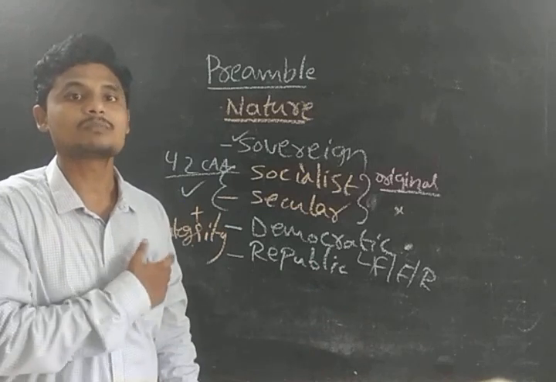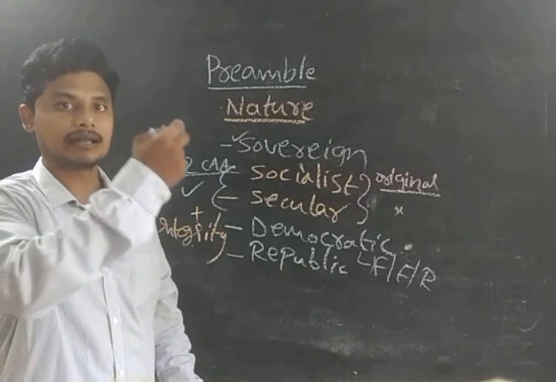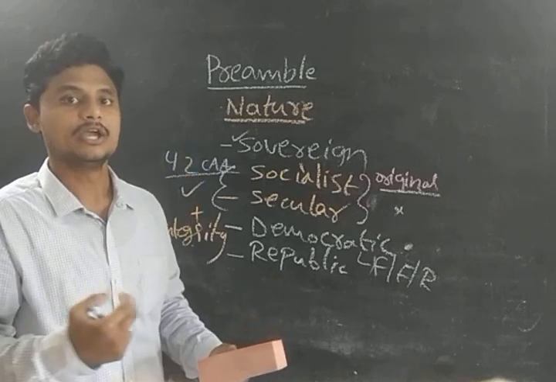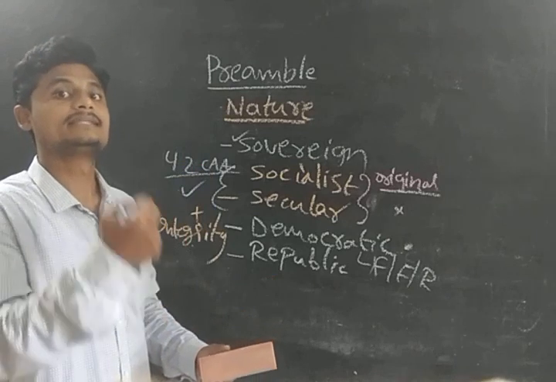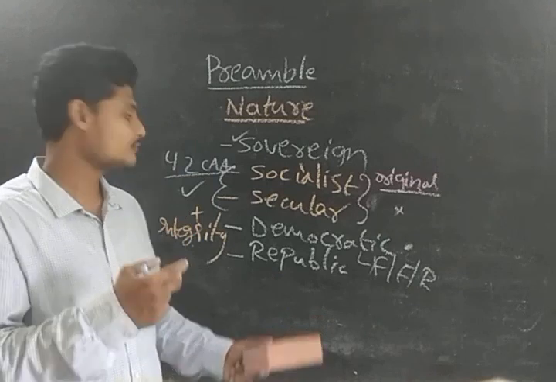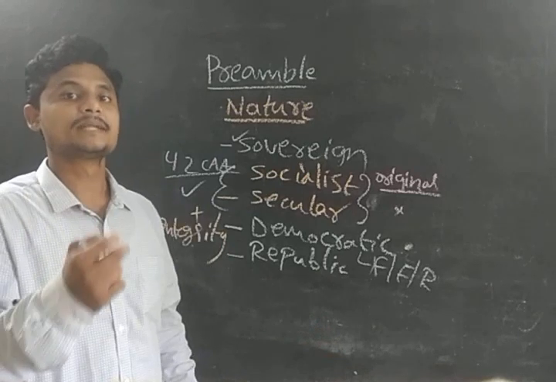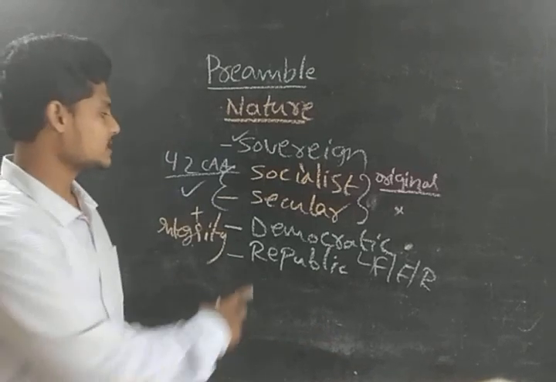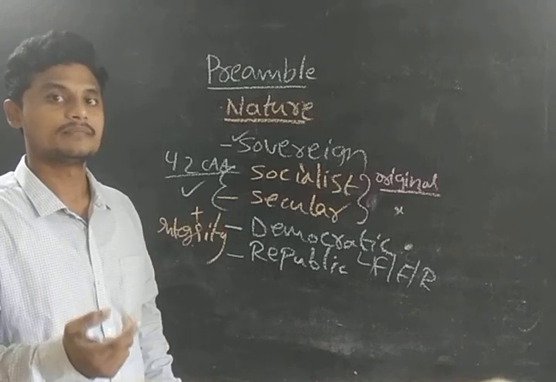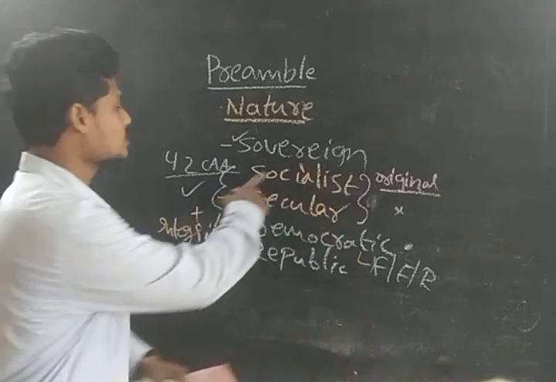So republic is not monarchy. Republic is not monarchy, and it is not a hierarchy of dynasty. It is not dynasty rule. It is elected, guys, and the office is open to everyone. Okay, guys, the office of the republic is open to everyone. Like we have the president as the republic head of the state. Okay, guys, this is about the republic. Whereas in the United Kingdom we have the monarchy, guys. That is dynasty rule. Clear about the republic? And I will take my discussion to the socialist and the secular, guys.